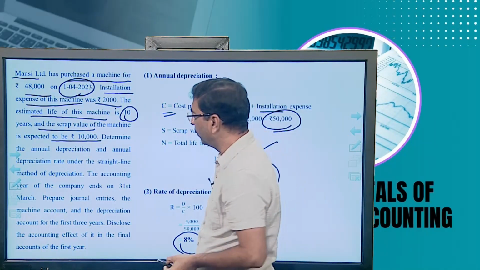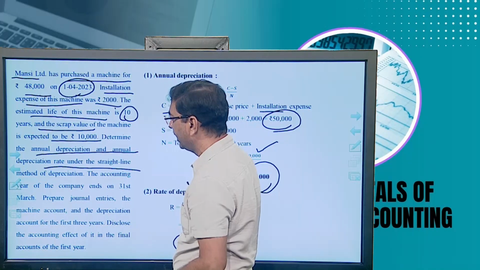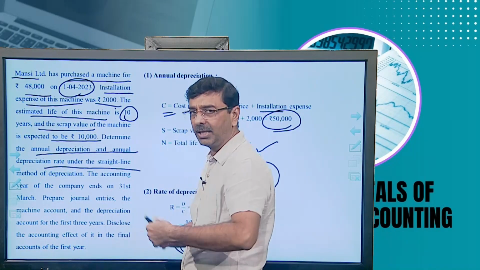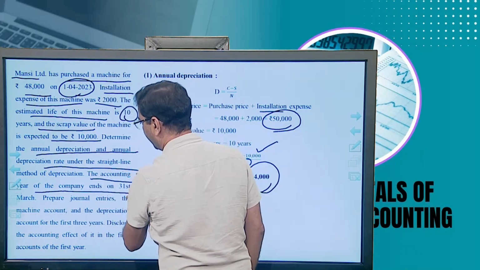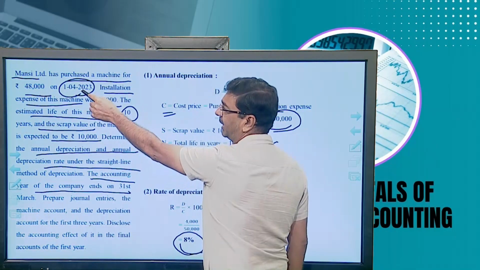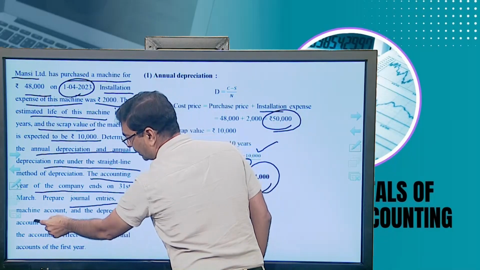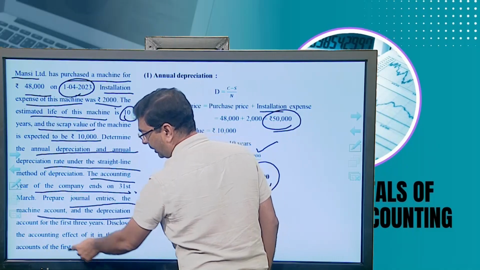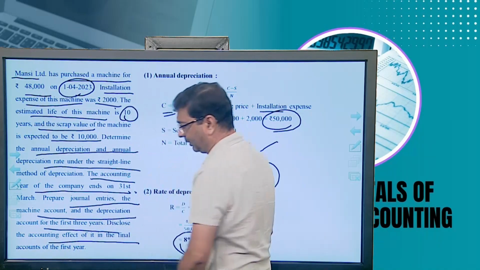Now, determine the annual depreciation and annual depreciation rate under the straight line method of depreciation. They ask to prepare certain things. The accounting year of the company ends on 31st March, so the start date is 1st April and the end date is 31st March. Prepare journal entries, the machine account and the depreciation account for the first 3 years, and disclose the accounting effect on them.